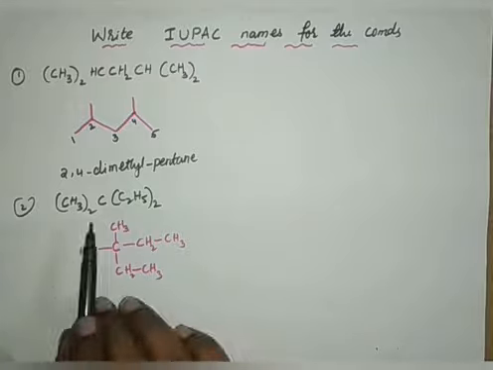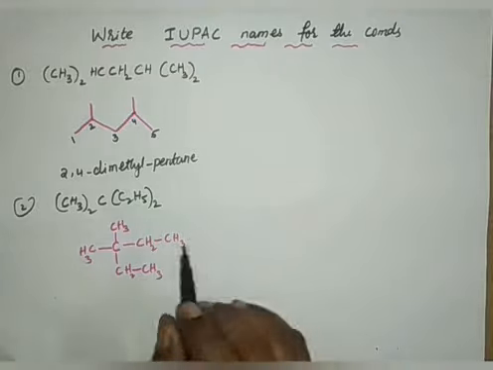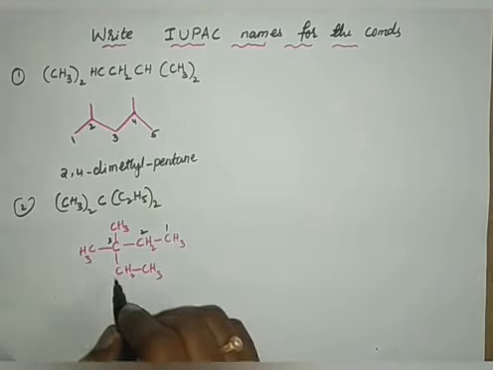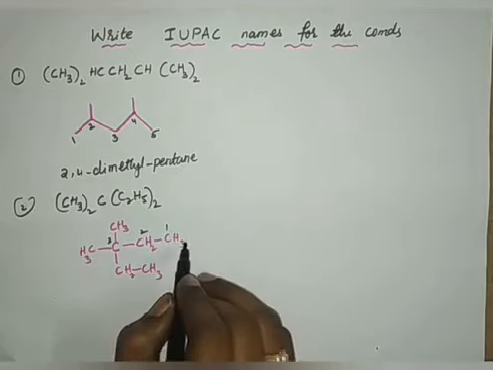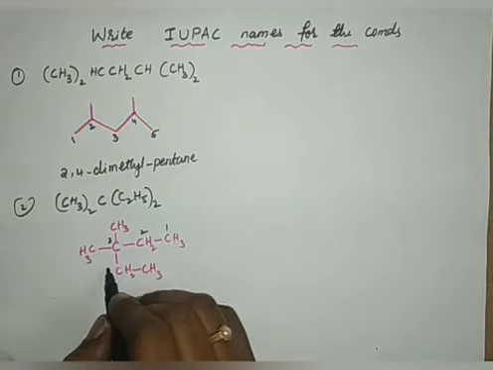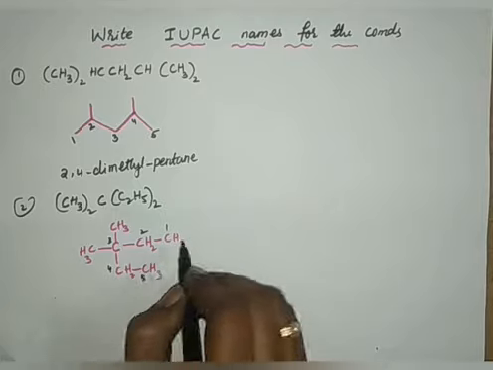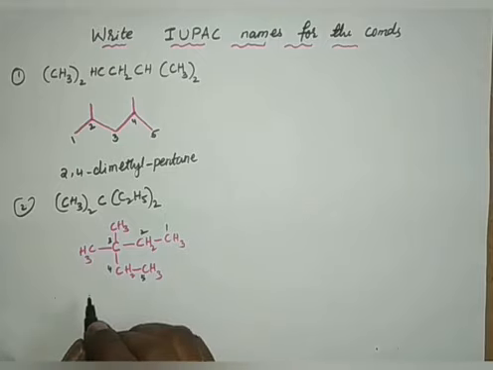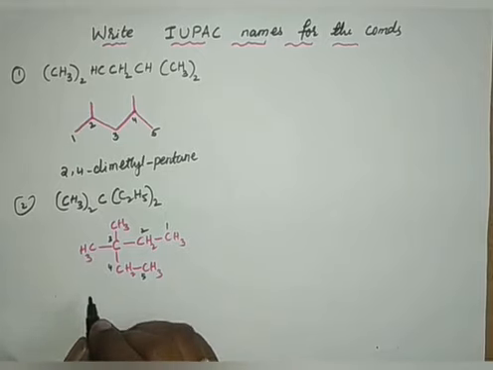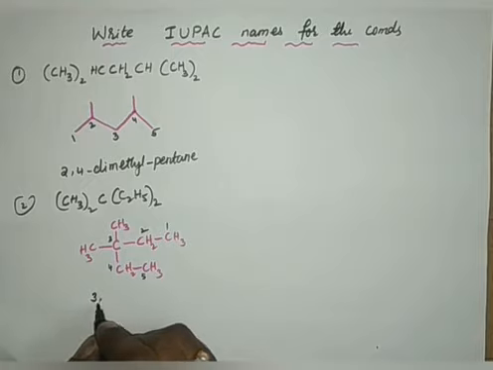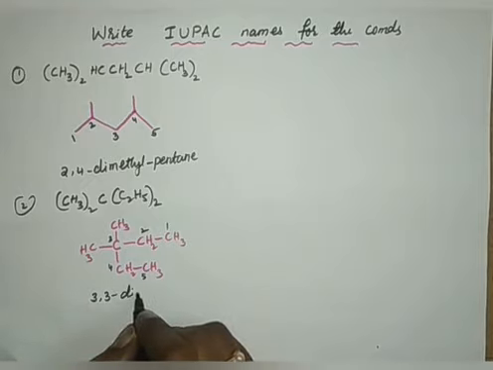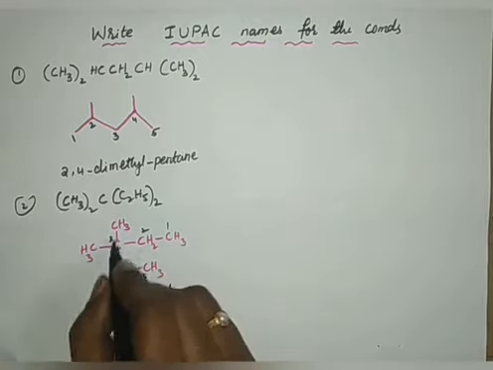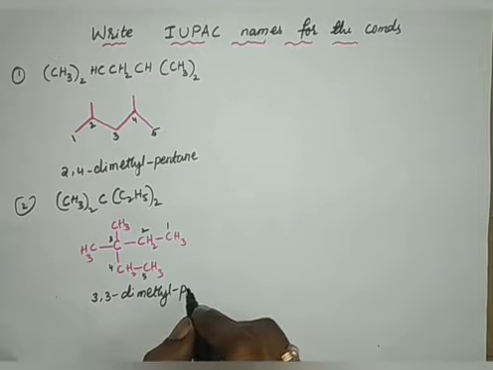First, we have to choose the longest parent chain. So, 1, 2, 3, okay. But if I go 4, this will be the long chain I am missing. Like this also I cannot give. 1, 2, 3, 4. Only 4 it will be. Therefore, if I write 4 and 5, this will be my long chain. And onto the third carbon, 2 methyls are there. Therefore, I have to write it as 3,3-dimethyl. 5 carbons now. 1, 2, 3, 4, 5. Pentane.